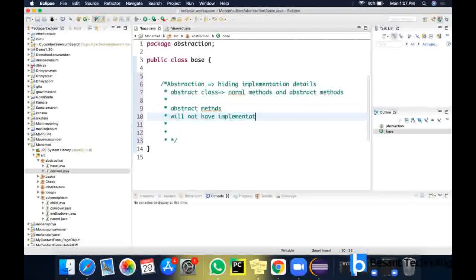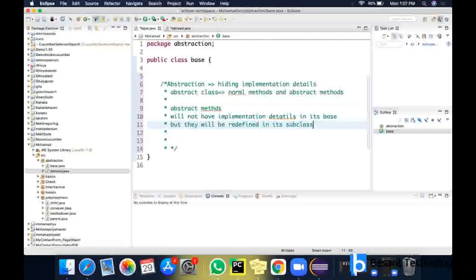Normal methods, in the sense, are static and non-static methods, that is non-abstract methods. They will have implementation details in the base class, but the abstract methods will be redefined in the subclass, that is the derived class.